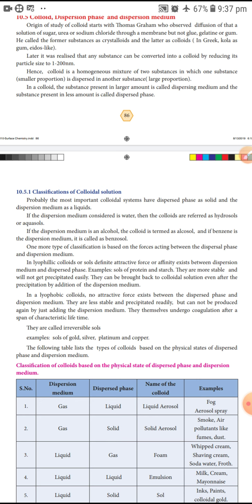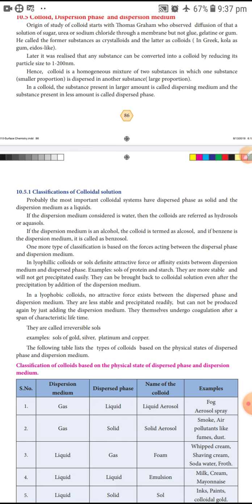The first classification is by dispersed phase and dispersion medium: solid in liquid, water gives hydrosol or aquasol, alcohol gives alcosol.